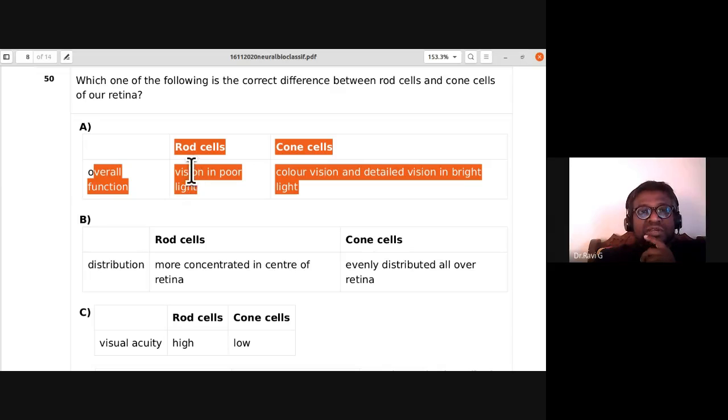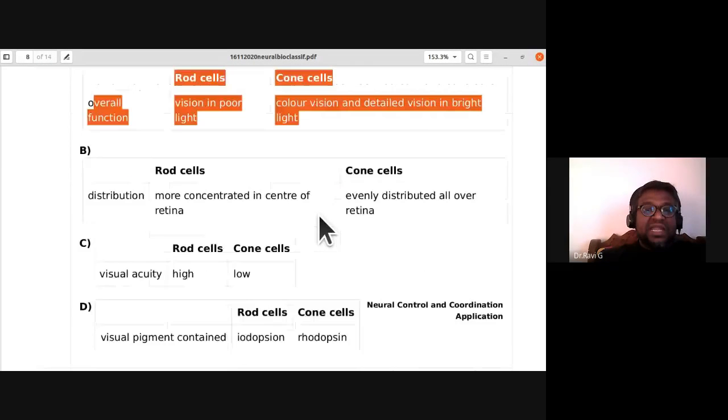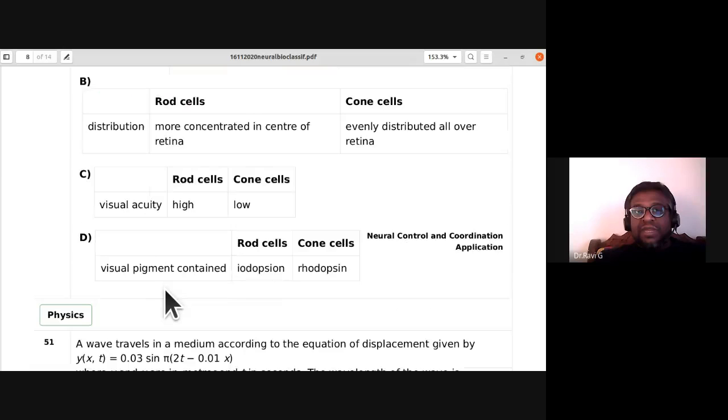So overall function of rods and cones are: rod cells provide vision in poor light, and cone cells provide color vision and detailed vision in bright light. So this is the correct difference between the rod cells and cone cells of our retina when compared with the other attributes that have been given.